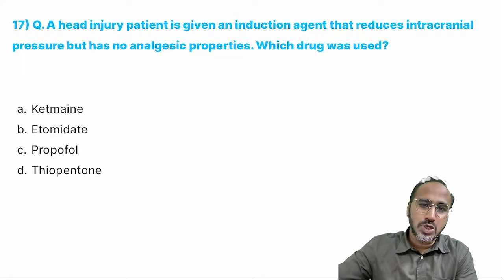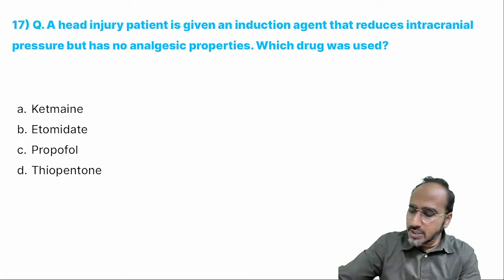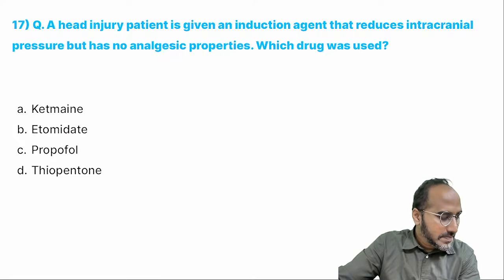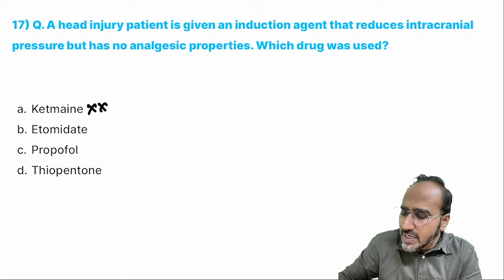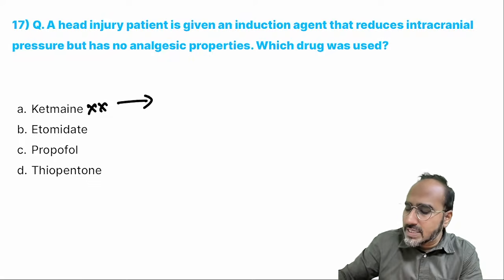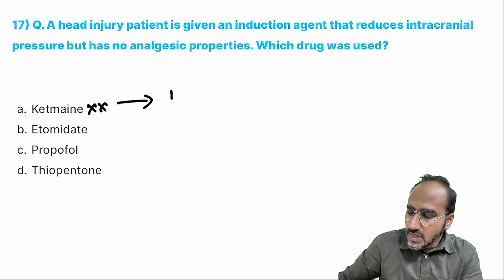Head injury patient, you have given the drug, which is the IV induction agent that could be used in head injury. Come on. Remember, ketamine should never be given in head injury. If you give ketamine in head injury, ketamine acts on the CNS. It increases the ICP. It cannot be given.